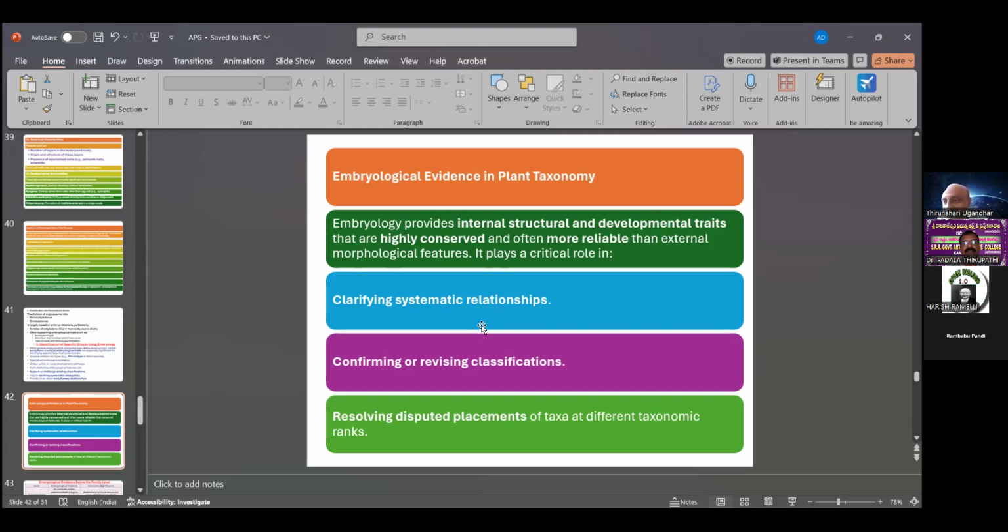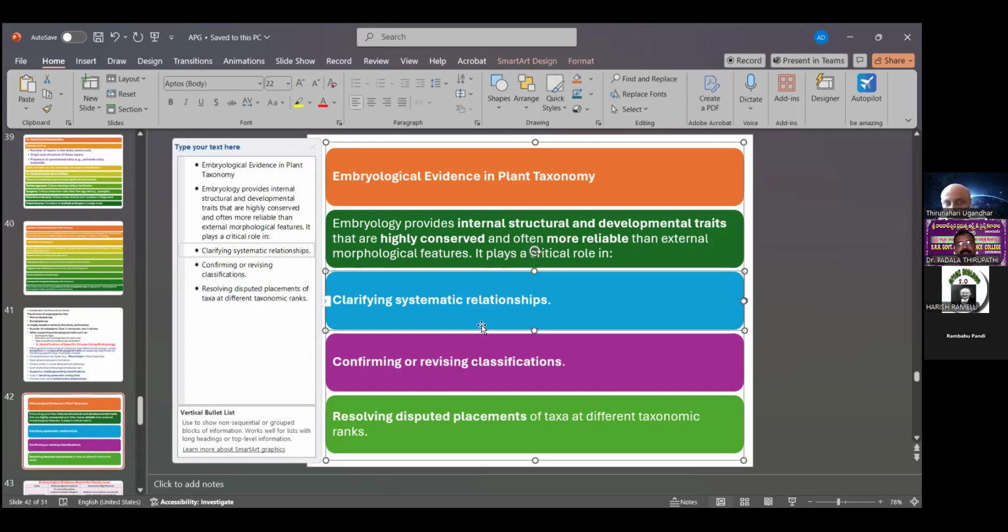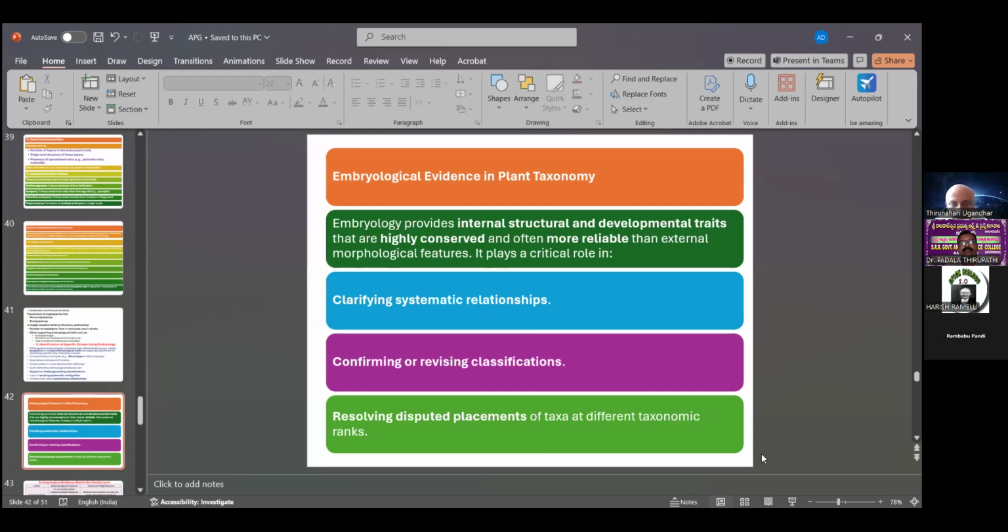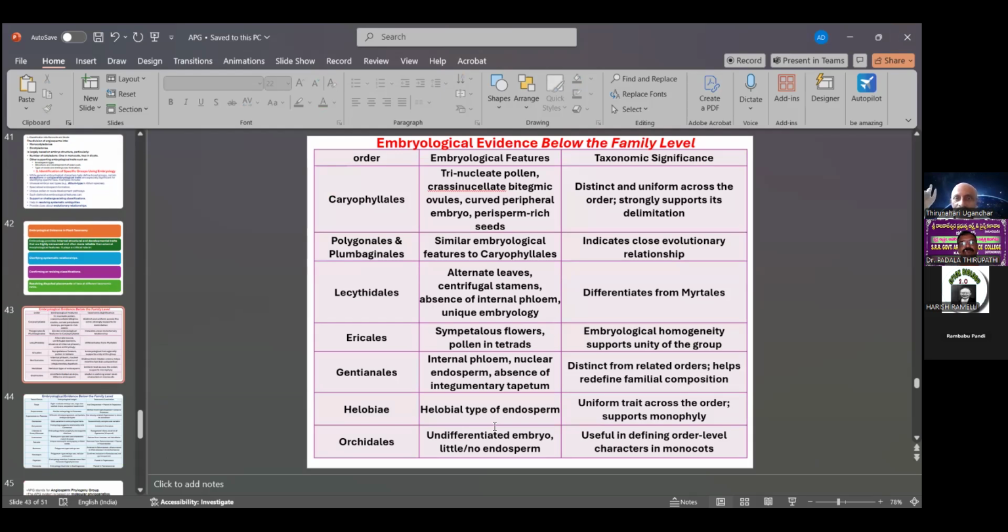External morphological features versus internal morphological features; this is one character. So it clarifies systematic relationships, confirming or revising classifications, and also results in revised placements of different taxonomic ranks. This is one of the applications of embryological evidence in plant taxonomy: embryological evidence below the family level.